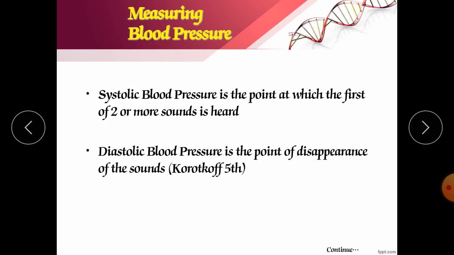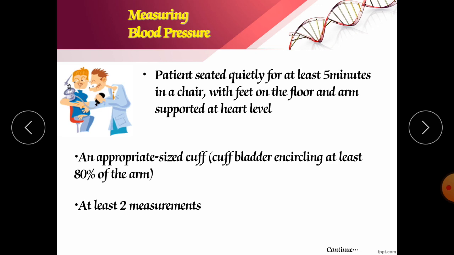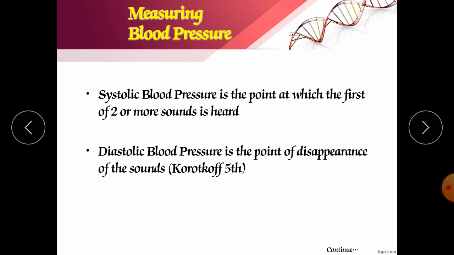From that point it is the systolic blood pressure, and it will end at the diastolic blood pressure, means the sound will continue through the stethoscope, and it will disappear at the diastolic blood pressure figure. In this fashion we have to check the blood pressure, and we have to take at least 2 readings to ensure whether the recording we have done is correct or not.